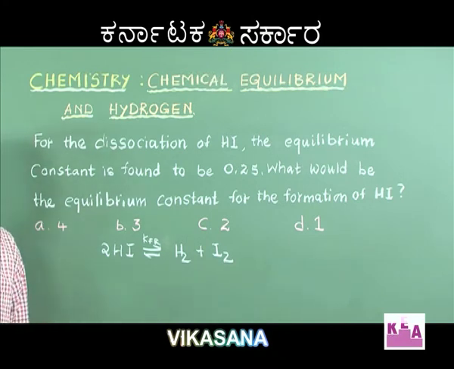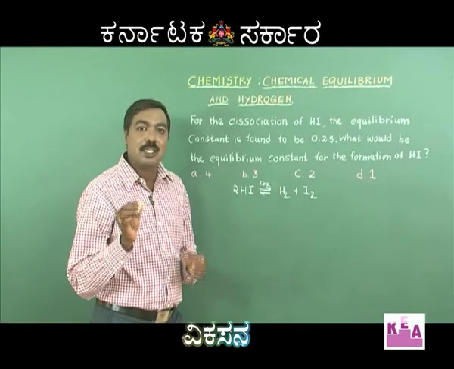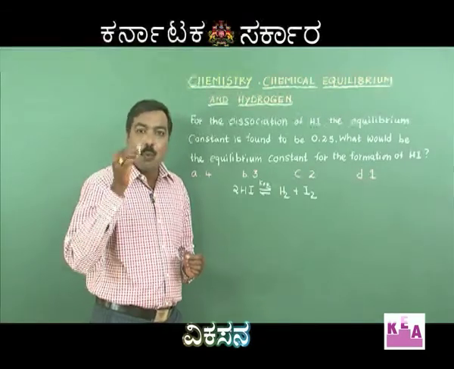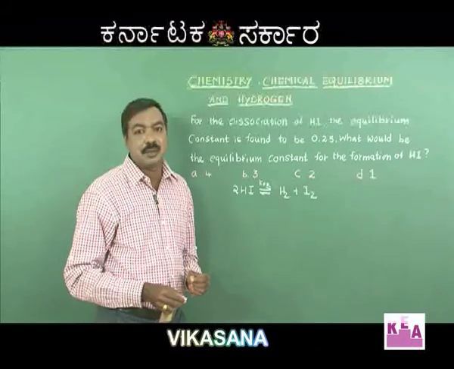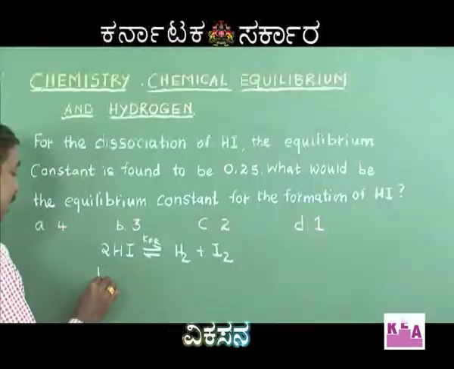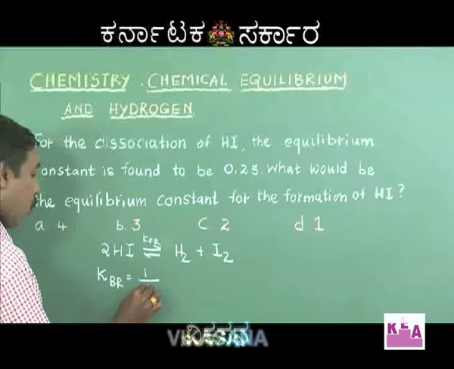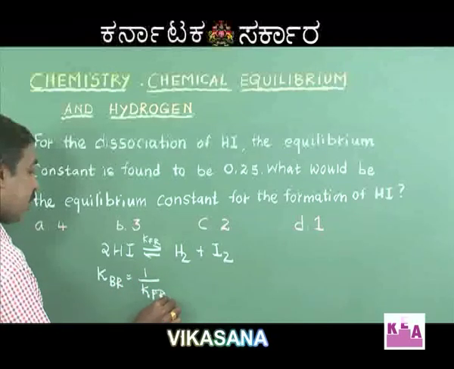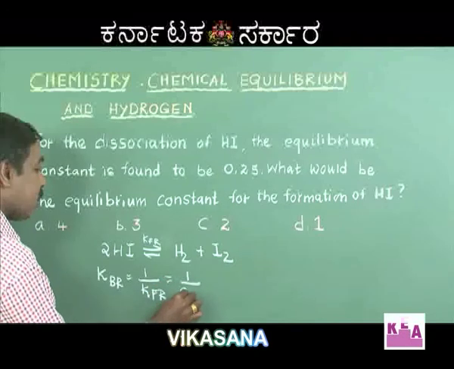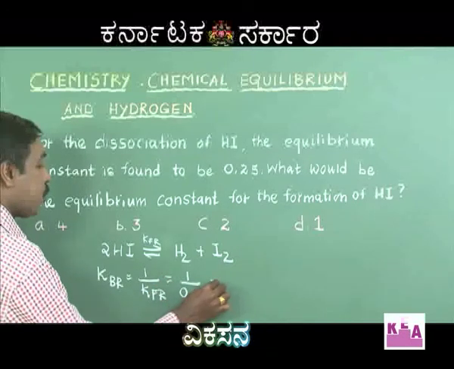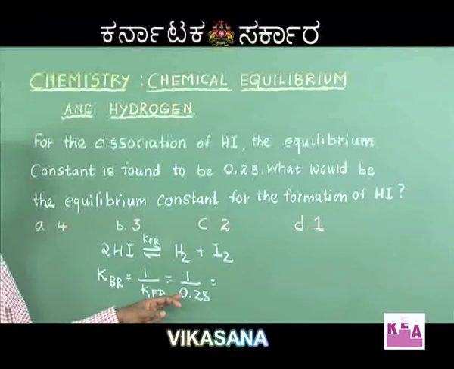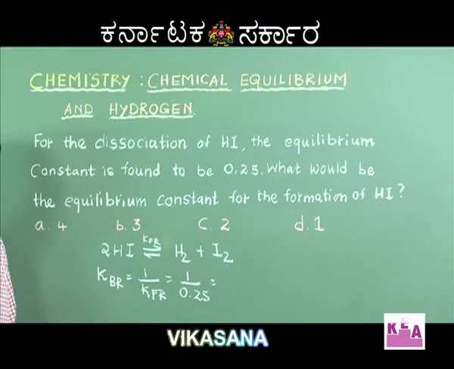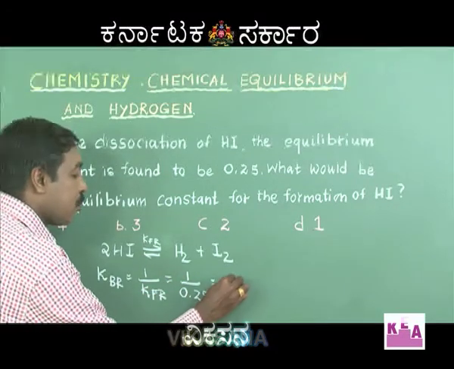I just mentioned this concept. The equilibrium constant for the backward reaction is 1 by the equilibrium constant of the forward reaction, meaning I write it like this: equilibrium constant of the backward reaction is equal to 1 by K_f. This would be 1 by 0.25, which would be, hope you know how to do this calculation, 1 by 0.25, it is 100 by 25, and your answer happens to be 4.